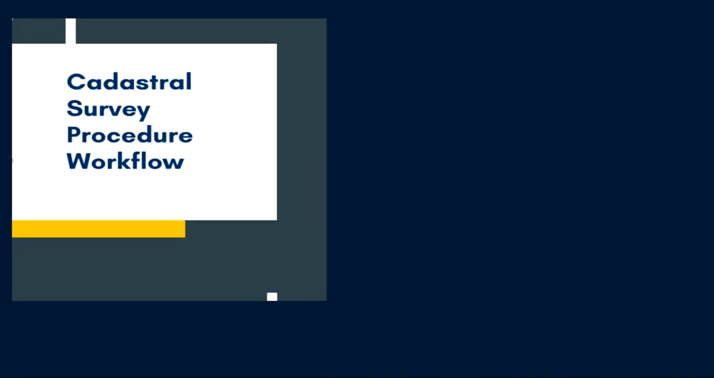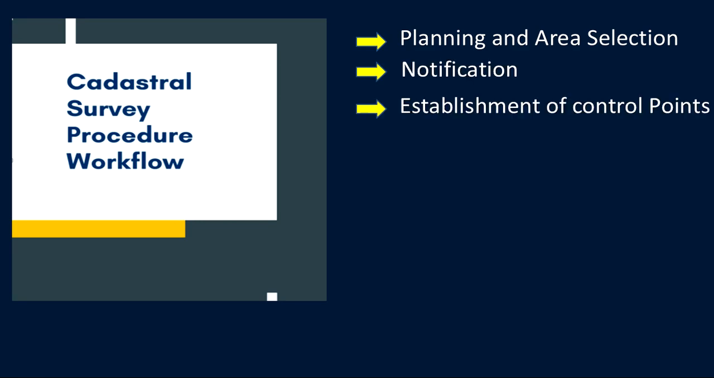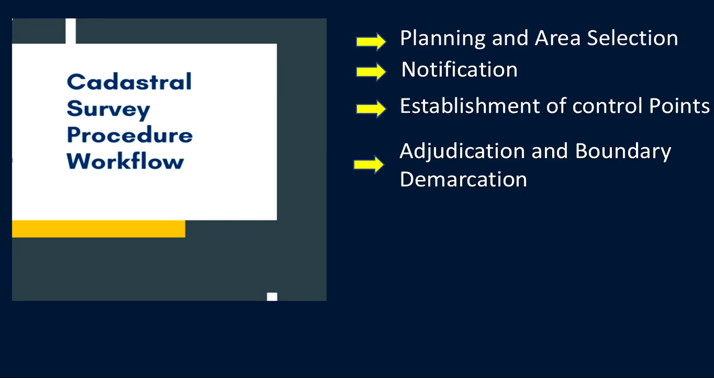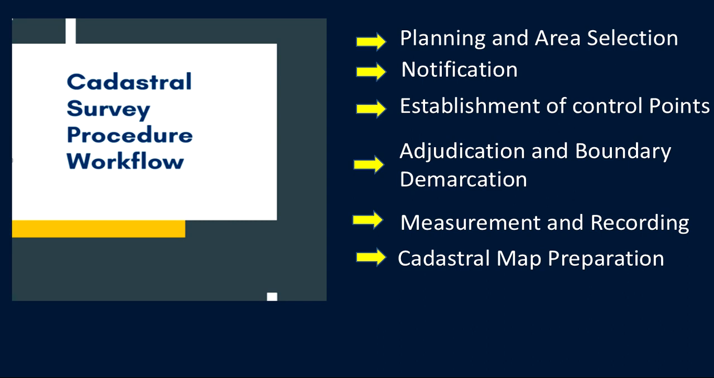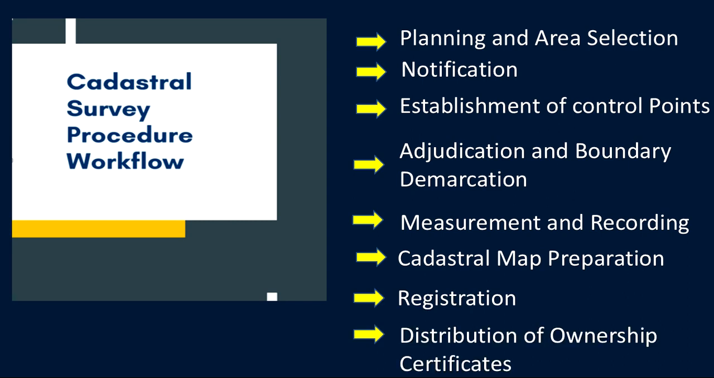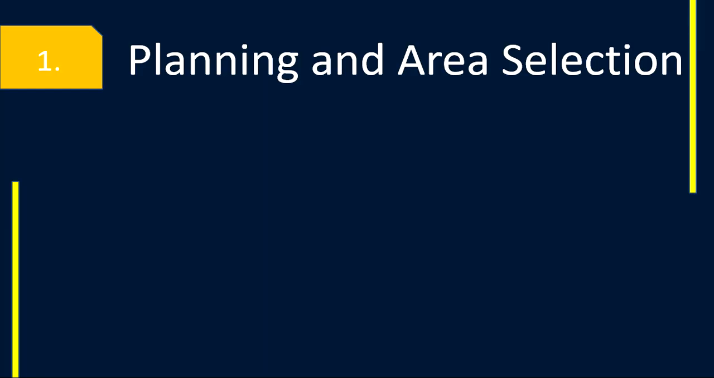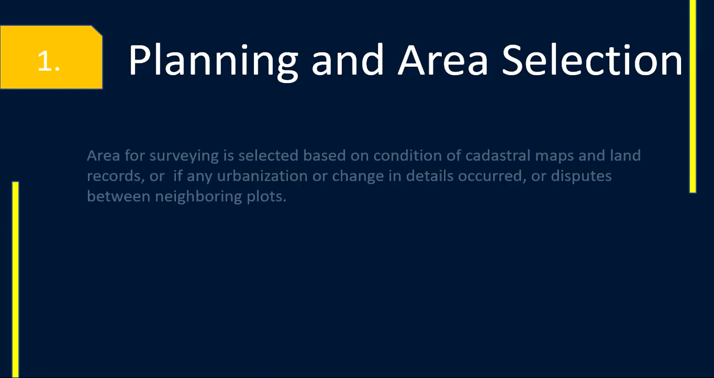Now the cadastral survey procedure workflow is: planning and area selection, notification, establishment of control points, adjudication and boundary demarcation, measurement and recording, cadastral map preparation, registration, distribution of ownership certificates. First step: planning and area selection.